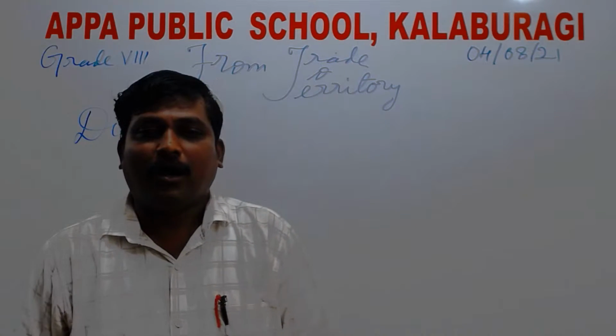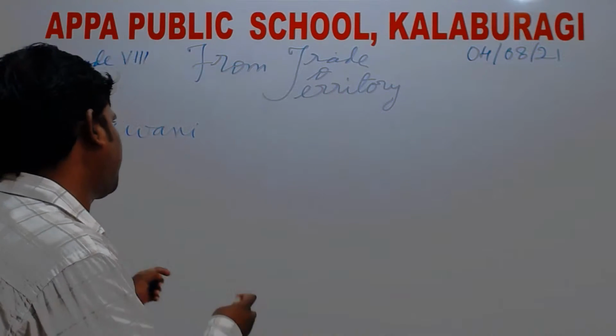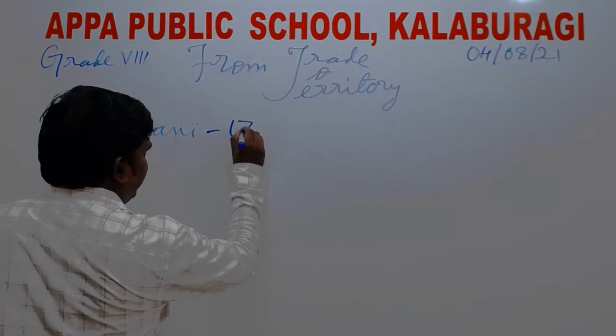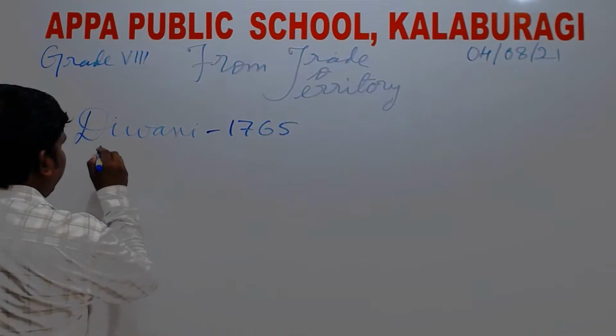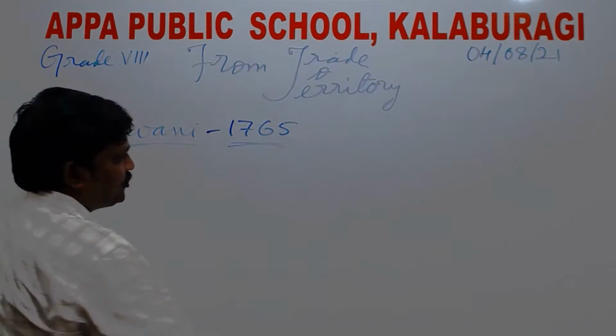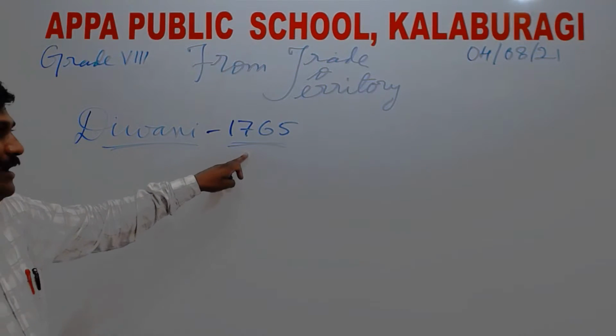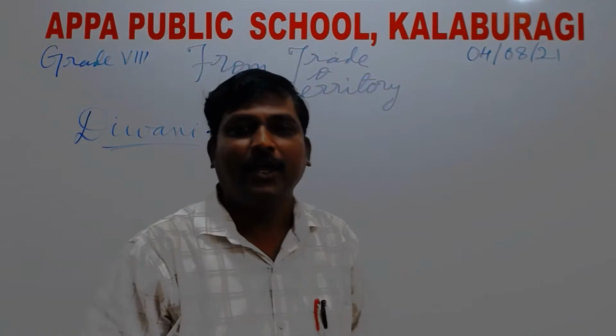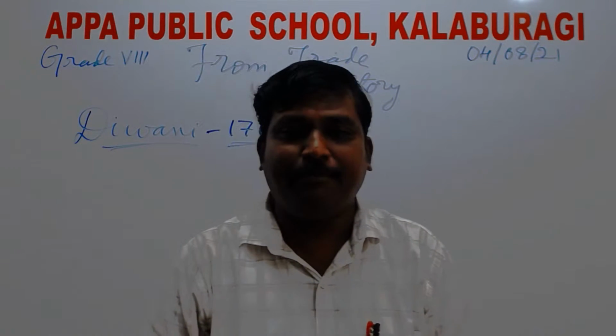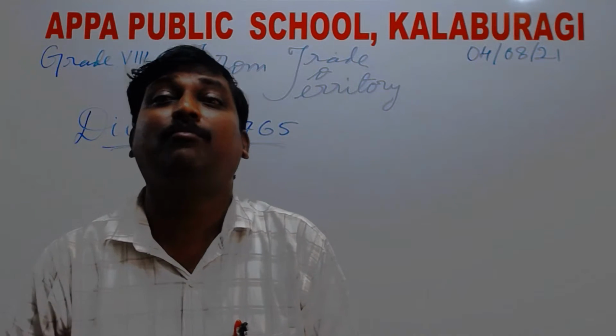Now again, in the year 1765, the company gained the rights to collect revenue, that is Diwani. Okay, hope so. A very important term, my dear students. Diwani, they got it in the year 1765. Okay, so now the company became Nabobs.